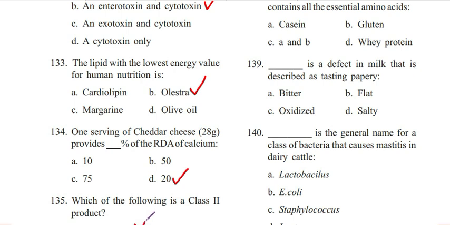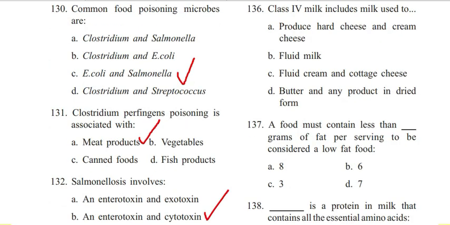Answer is A. Frozen dessert. Next question is 136. Class 4 milk includes milk used to produce hard cheese and cream cheese, fluid milk, fluid cream and cottage cheese, butter and any product in dried form. Answer is D. Butter and any product in dried form.